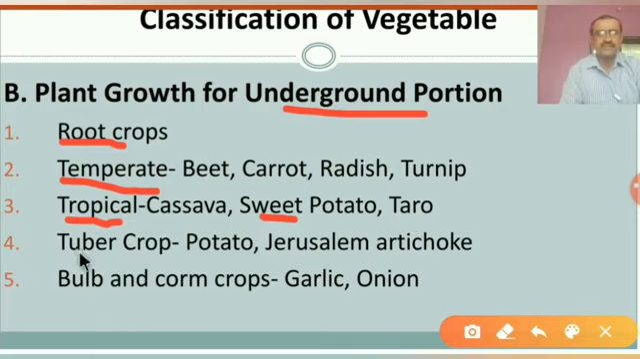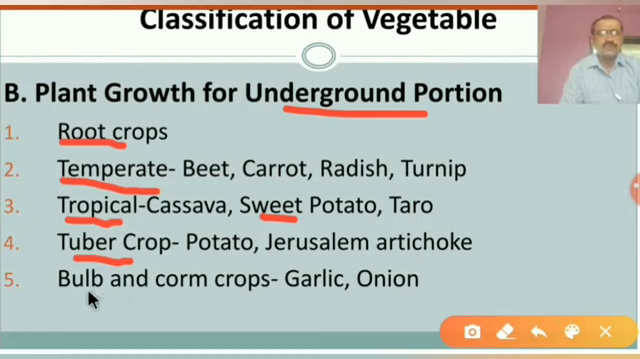Next one is the tuber crop. All of us know about the tuber. What is meant by tuber? A tuber is an enlarged structure in some plants, used as a storage organ for nutrients. Such a crop is known as a tuber crop, and it is an underground portion. For example, potato and Jerusalem artichoke. These are two examples of tuber crops.